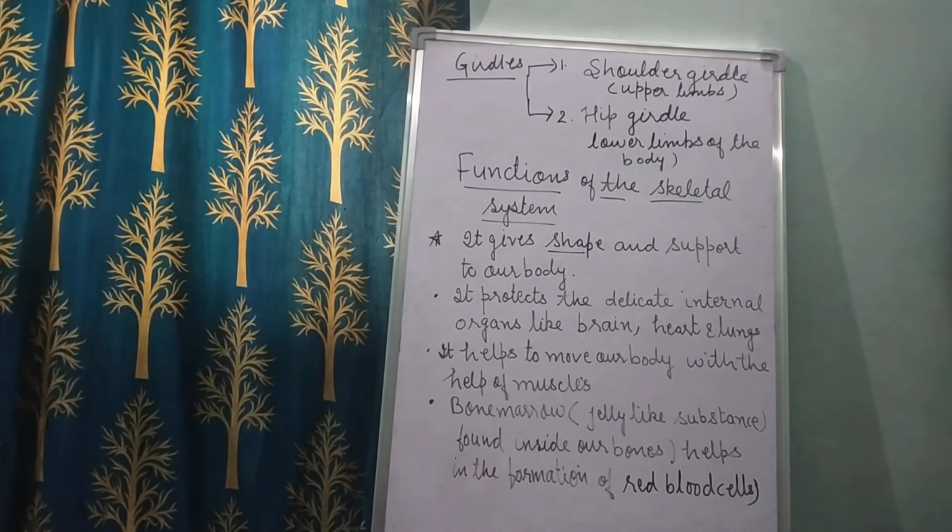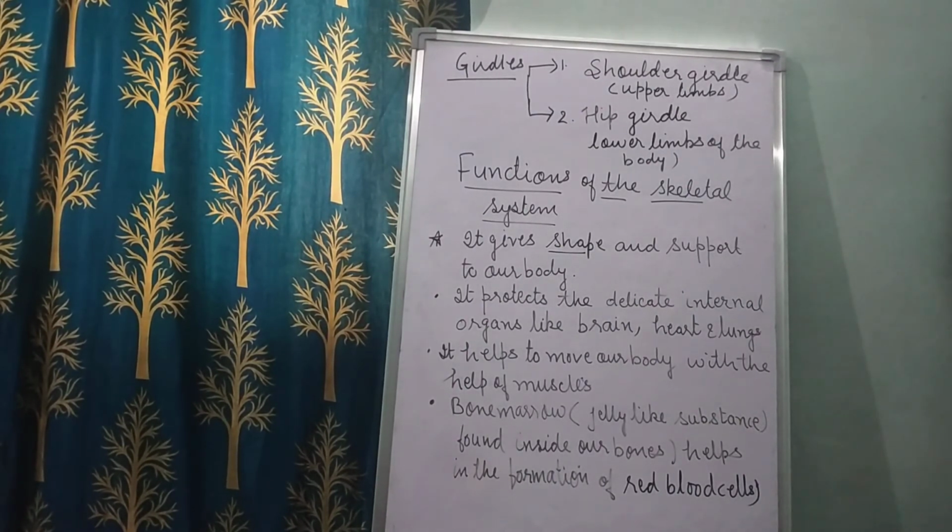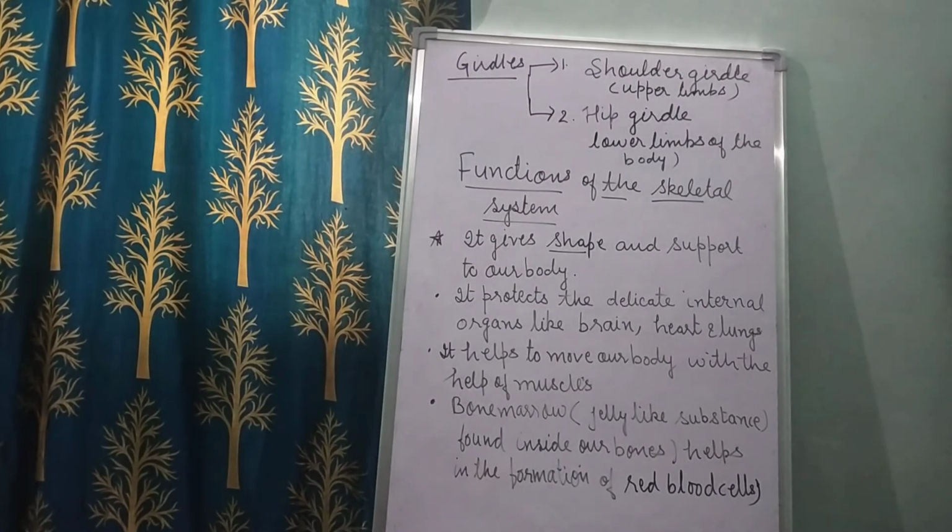Many bones in the body are hollow. They are filled with a jelly-like substance called the bone marrow, and blood cells are produced in the bone marrow, right. So what is bone marrow? Bone marrow is a jelly-like substance found inside our bones, and it helps in the formation of red blood cells.